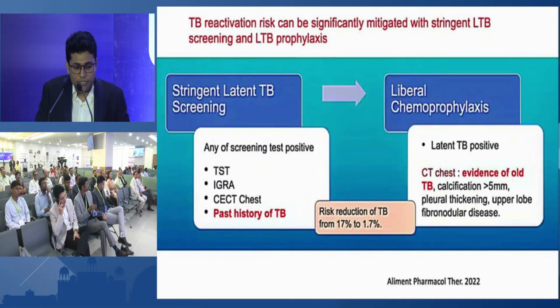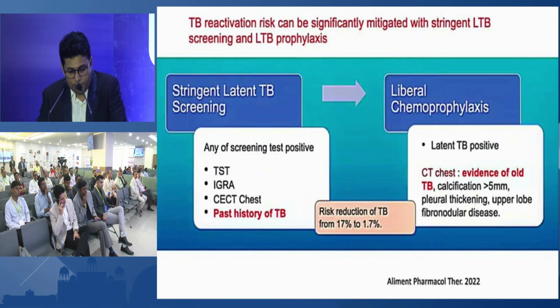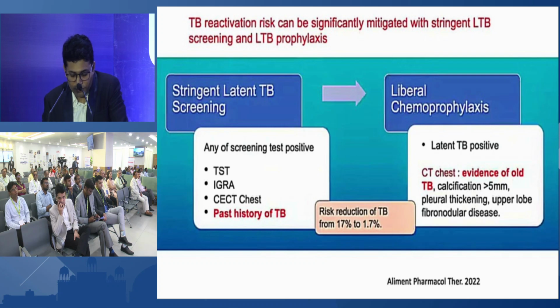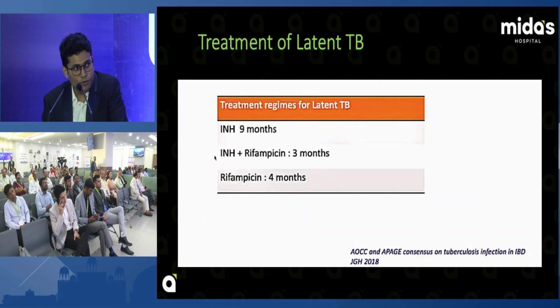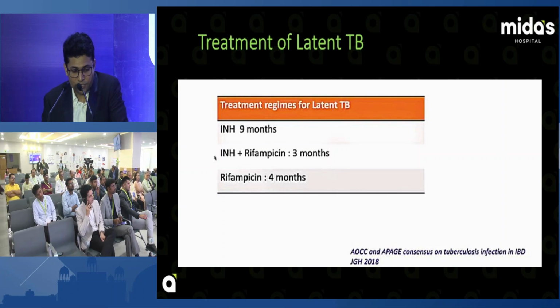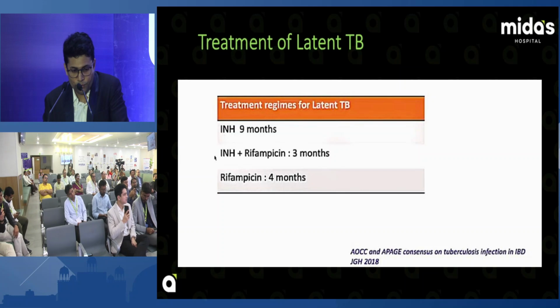Stringent latent tuberculosis screening: tuberculosis screen test, IGRA, CT abdomen, CT chest. Latent tuberculosis is diagnosed on the basis of the CT: calcified granuloma more than 5 mm, calcification, pleural thickening, upper lobe fibronodular disease. So diagnose the latent tuberculosis. Treatment offered for latent tuberculosis: isoniazid for 9 months, isoniazid plus rifampicin therapy, and rifampicin for 4 months.